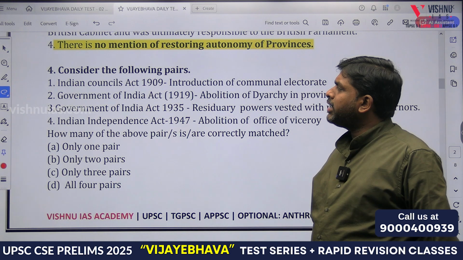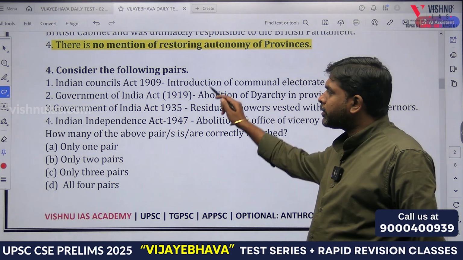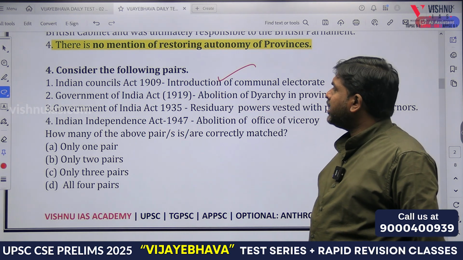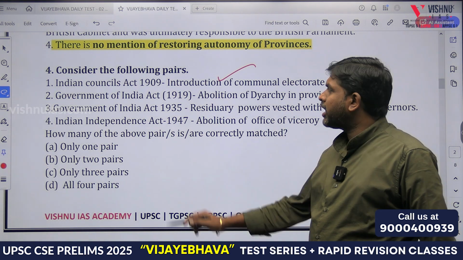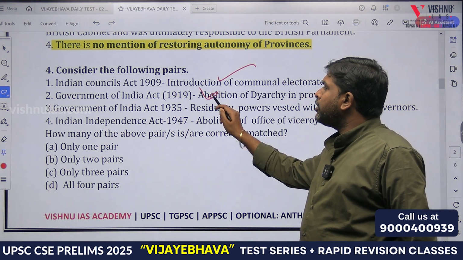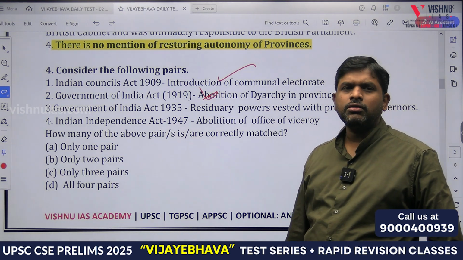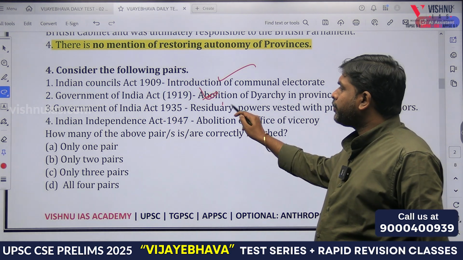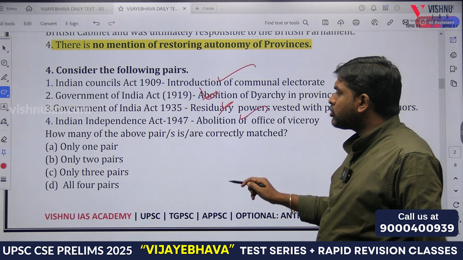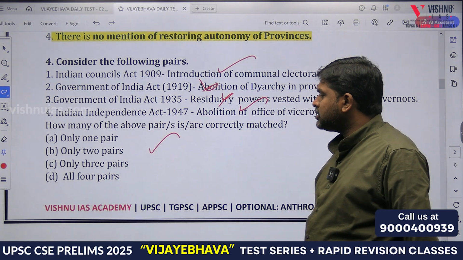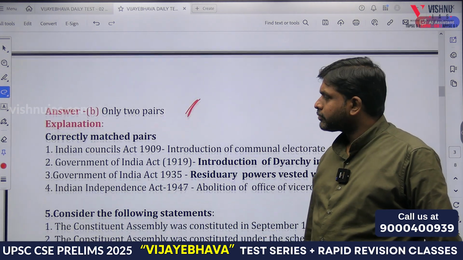Next. Consider the following statements. Indian Councils Act 1909, introduction of communal electorate. Government of India Act of 1919, abolition of diarchy or introduction of diarchy? Introduction of diarchy. Government of India Act 1935, residuary powers vested with provincial governor or viceroy? Viceroy. Indian Independence Act, abolition of office of viceroy. So how many pairs are correct? 2 pairs. Answer is B. Only 2 pairs are correct.